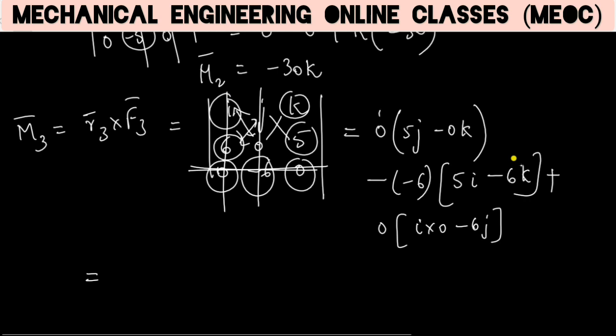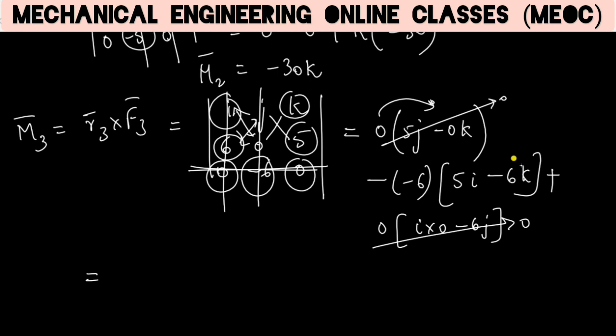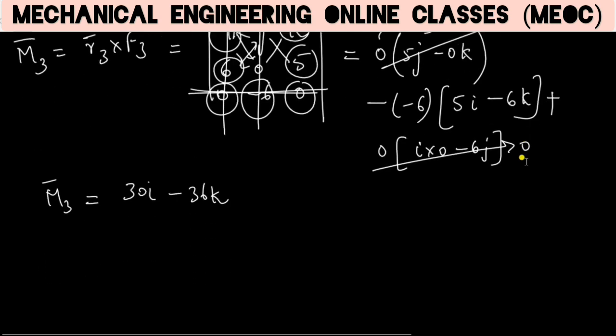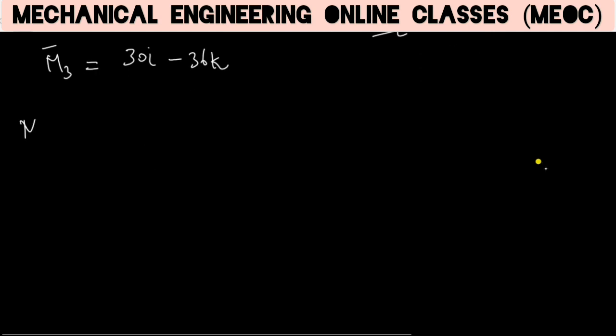So 0 into anything is 0. So this is all 0, this is also totally 0. Minus of minus 6 is plus 6, so it is 6 into 5, that is 30i. And plus 6 into minus 6 is minus 36k. So this is M3. Similarly, let us find the moment of the fourth force F4 as R4 cross F4.